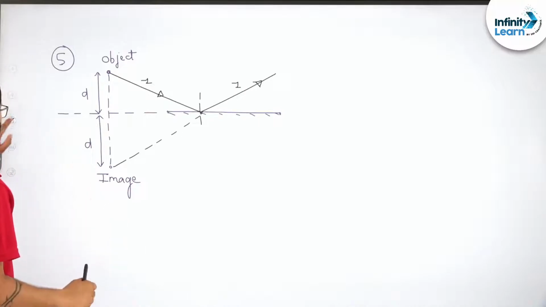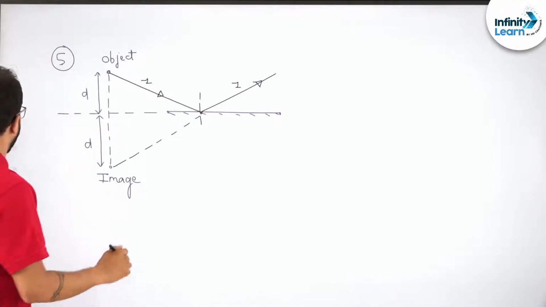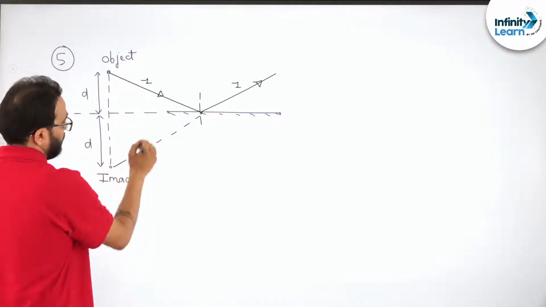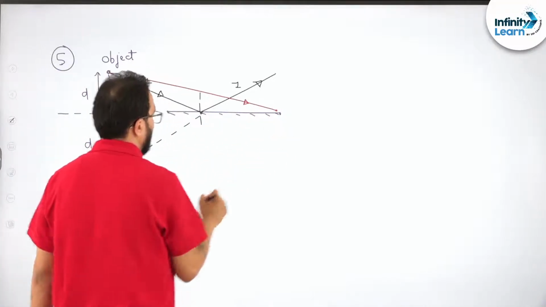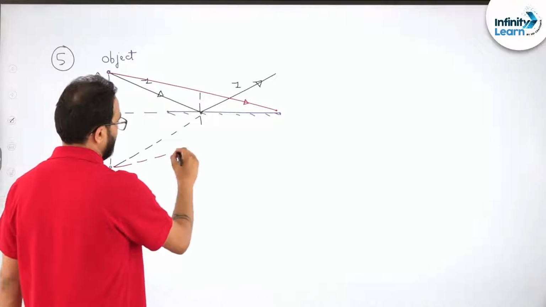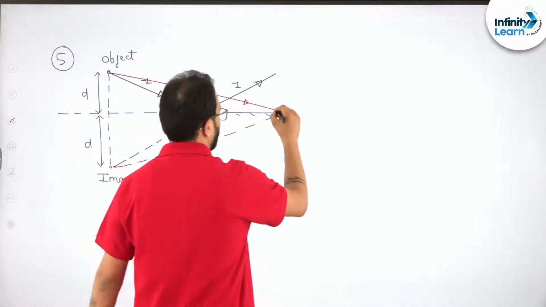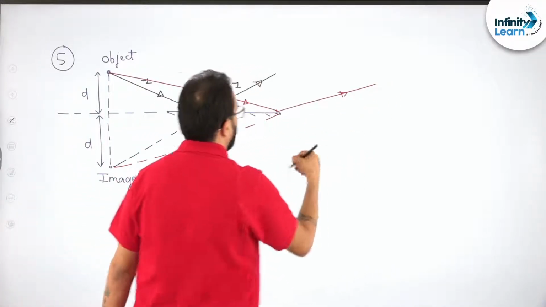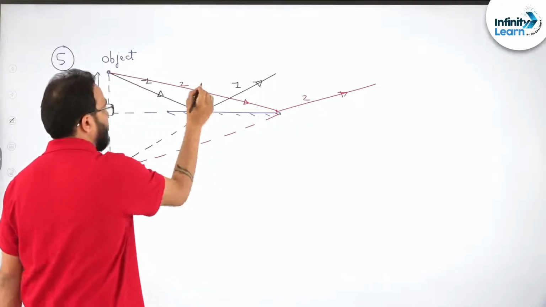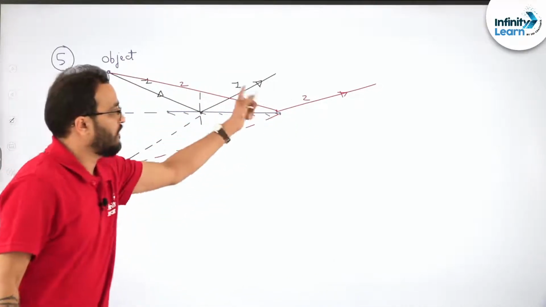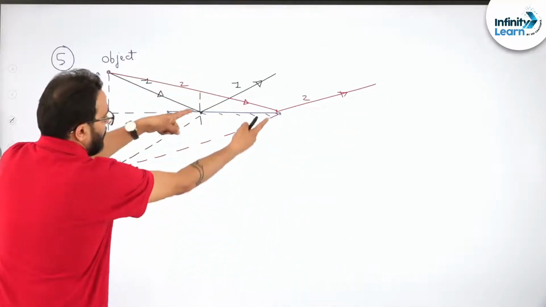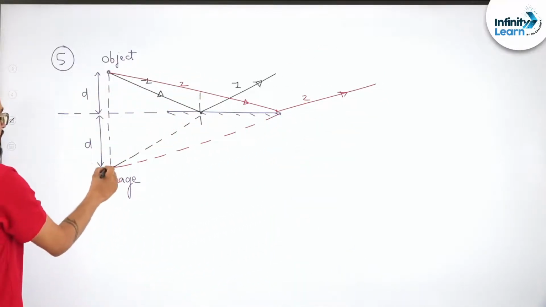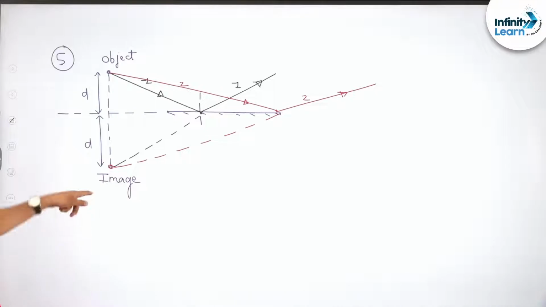Now let's take another ray at this point. So these are the two reflected rays. Can you see that? These are two reflected rays which will never meet each other because they are diverging, but if you extend them backwards, they appear to meet here. So this is again a virtual image.